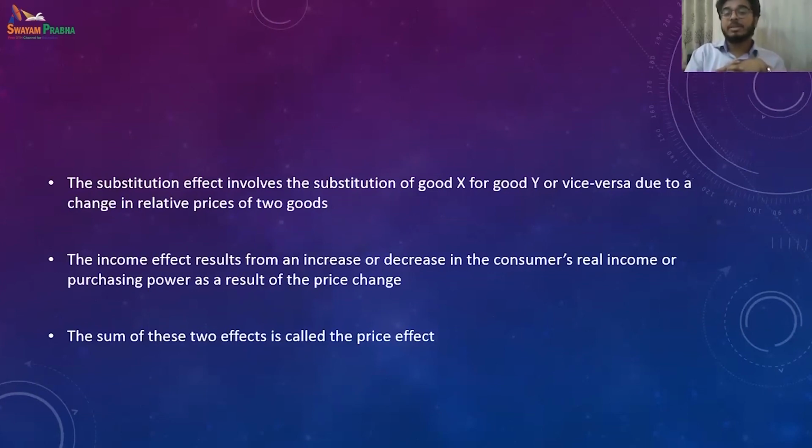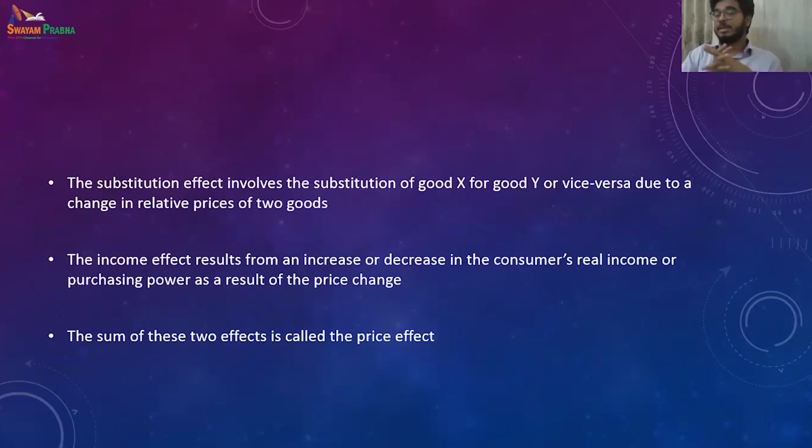The income effect results from an increase or decrease in the consumer's real income. That means when the price changes, how many I can buy, that purchasing power, varies. So when the price of apple falls, my purchasing power to buy apples increases. When the price of apple increases, my purchasing power to buy apples decreases, because my income, my resources, are fixed.